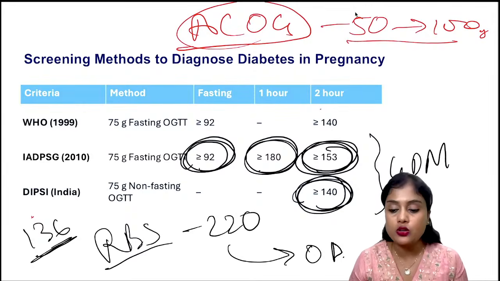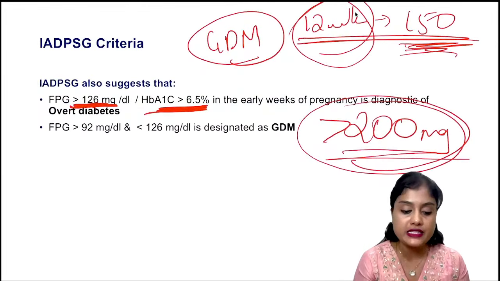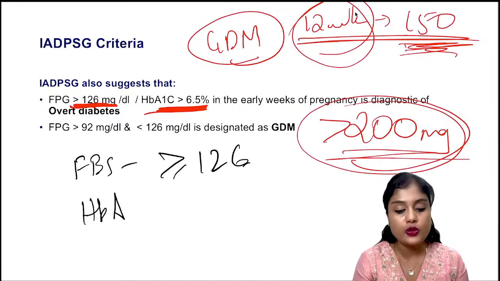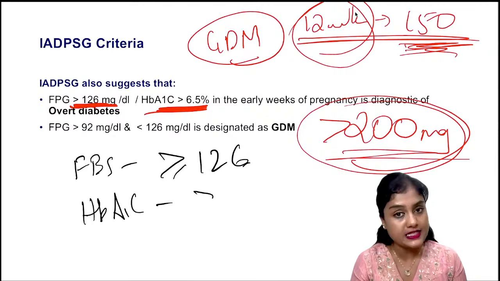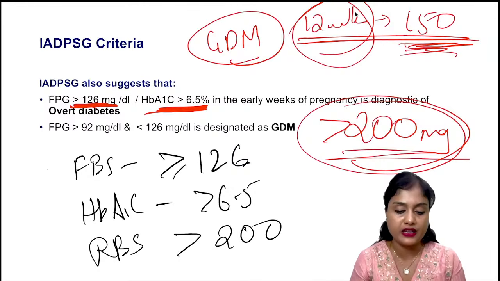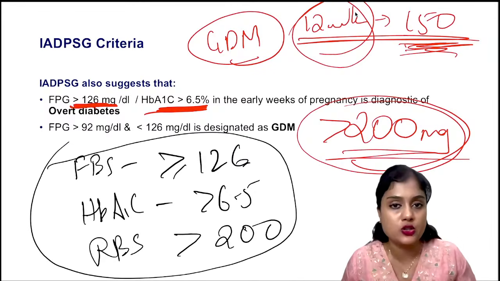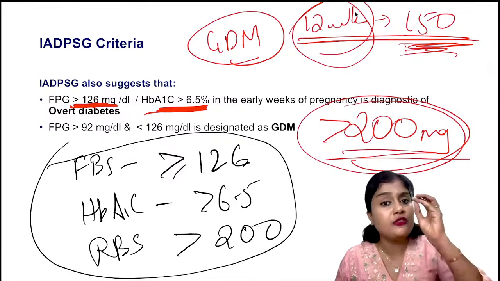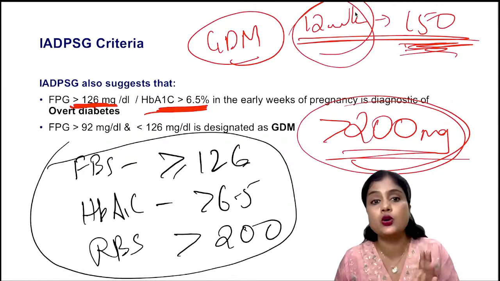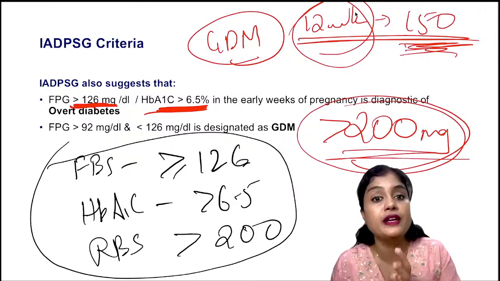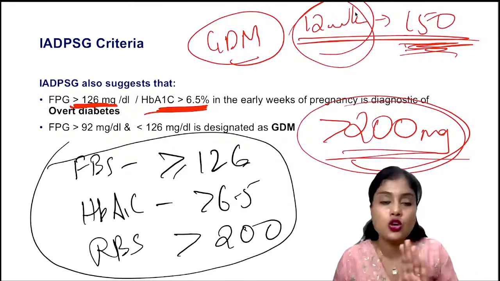So for diagnosing overt diabetes, we have these three criteria. One is FBS, which is more than or equal to 126, and HbA1c, which is more than 6.5, and any random sugar value which is more than 200, then we consider them as overt diabetes. We do not label them based on the period of gestation. Let us say in the first trimester, in her first visit you did an OGTT, and fasting was 100, still she will be a case of GDM, not overt diabetes.